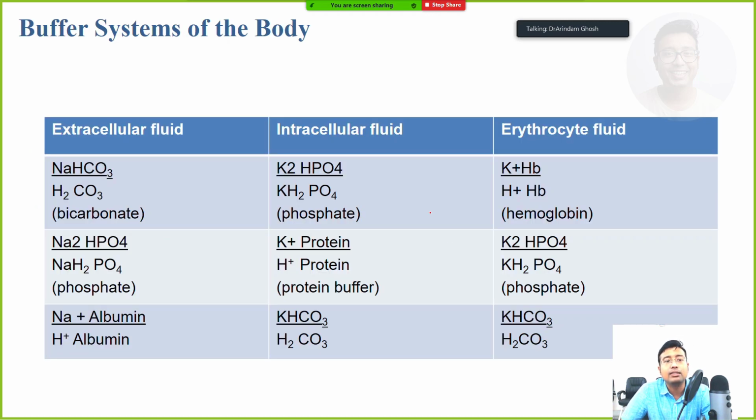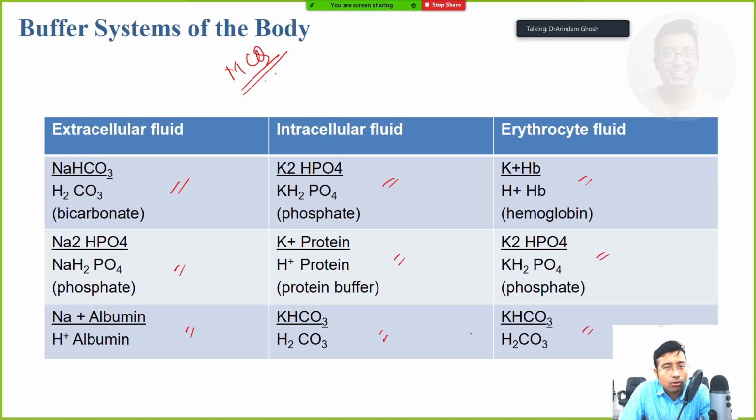So this is another recap, and this slide is very important for MCQ purposes. See, what are the components of a buffer and in what compartment are they present? Extracellular fluid: bicarbonate, phosphate, albumin. Intracellular: phosphate, protein, again bicarbonate. And erythrocytic fluid: hemoglobin, phosphate and bicarbonate.